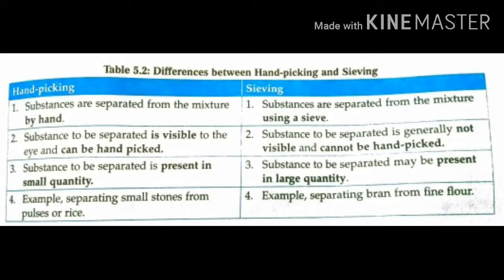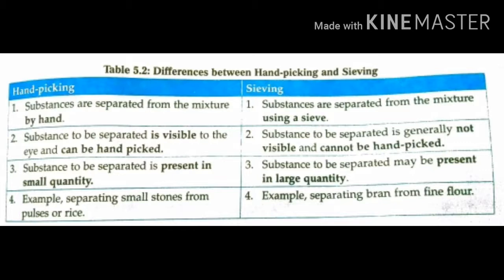Next, we are going to see the difference between hand picking and sieving. In the hand picking method, substances are separated from the mixture by hand.